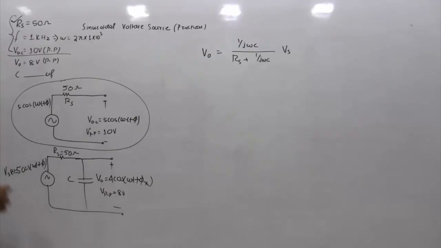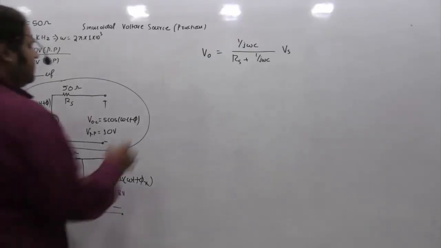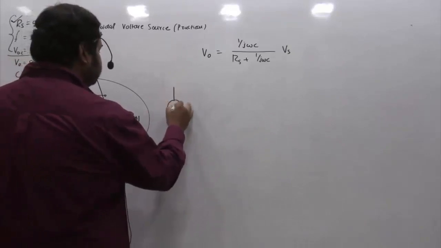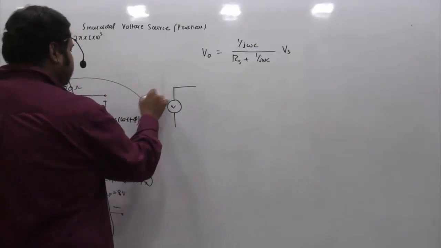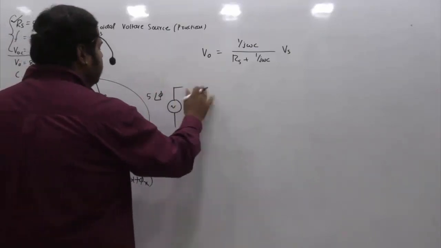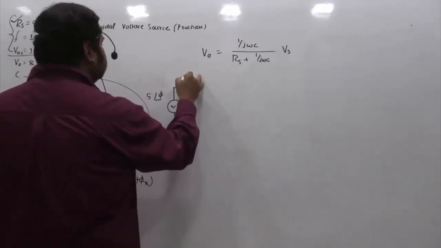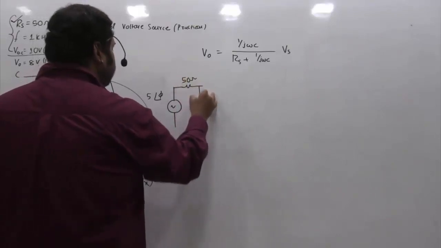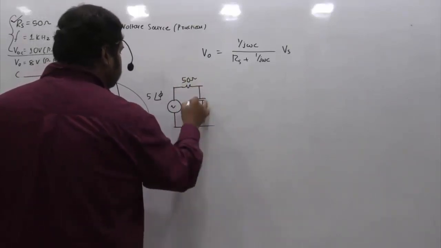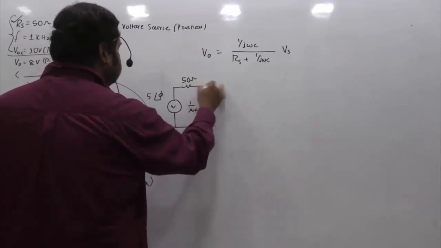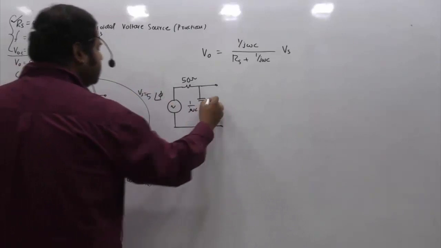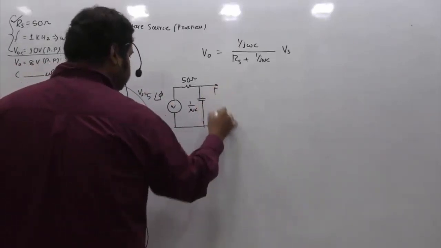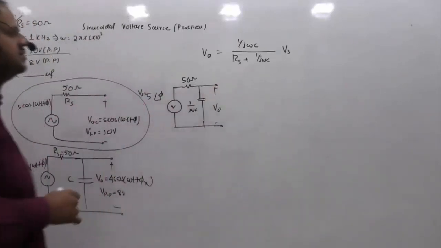Now in phasor domain, how will the notation look? Taking cos as the reference, Vs will be 5 angle phi, the resistor is the same 50 ohms, and the capacitor is 1 by j omega C. This is the notation of Vs, and this is the notation of V naught.